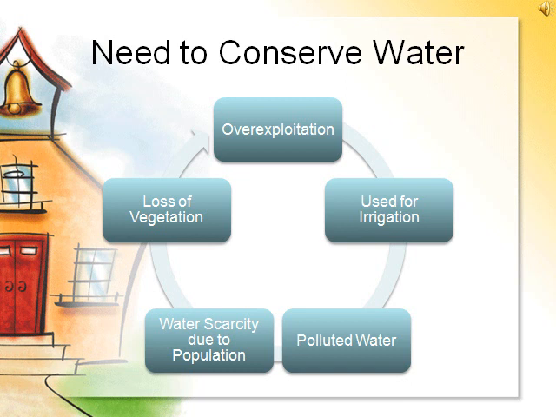Next we have water scarcity, which occurs due to increase in population. The more the population, the more is the demand for water. And the last point is polluted water. Water resources such as rivers, underground water, lakes, etc. are polluted, whose water cannot be used without proper treatment.